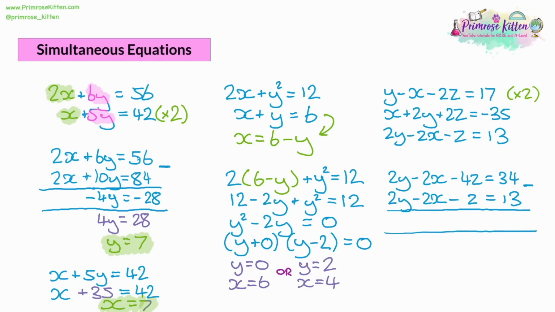Now, what we want to do here is we want to do something to eliminate the variables. And if we take away, we get 2y take away 2y is 0y. Negative 2x take away a negative 2x. So it's a double negative, so negative 2x plus 2x is 0. That's gone as well. And then negative 4z take away a negative z, double negative there, so that'll give us negative 3z. Then we can do 34, take away 13, which is 21. So we solve the equation. If we divide both sides by negative 3, we get z is equal to negative 7.